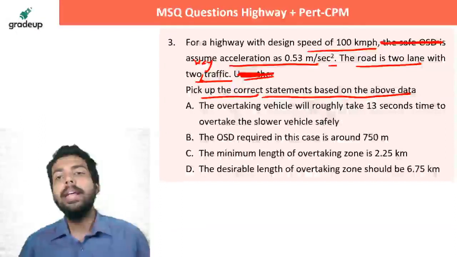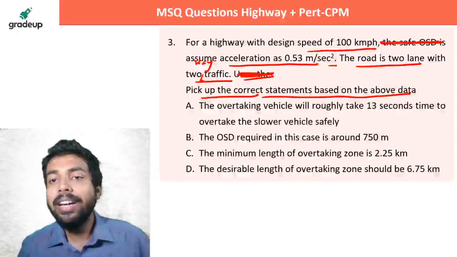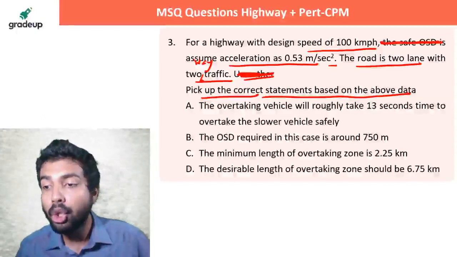Look at the data given. The overtaking vehicle will roughly take 13 seconds time to overtake the slower vehicle.